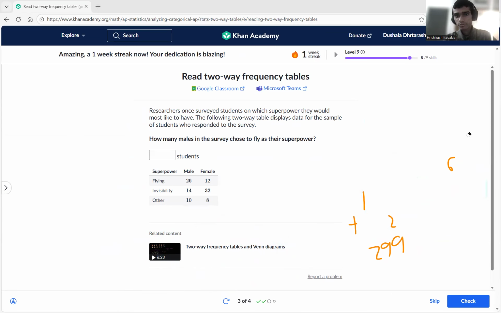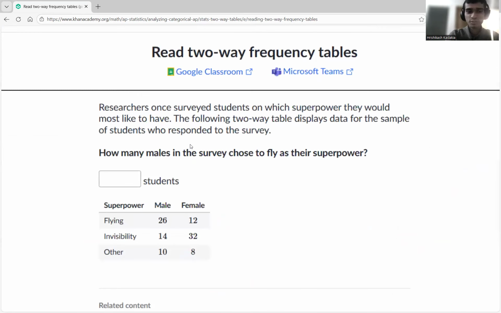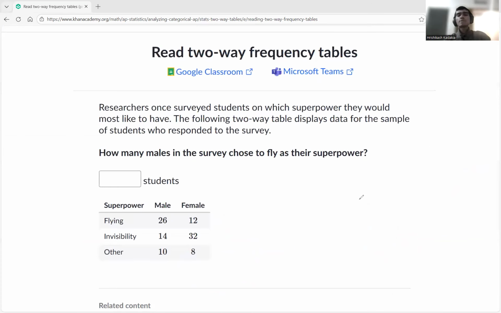Researchers once surveyed students on which superpower they would most like to have. So in this survey, you would choose invisibility or flying, whichever superpower you want to have. Two variables are displaying the data for us here, responding to the survey. Now, how many males chose to have flying as a superpower? How many males are there? This is the main category, of which how many chose? Now they're asking very specific here. They're asking here two-way, okay?